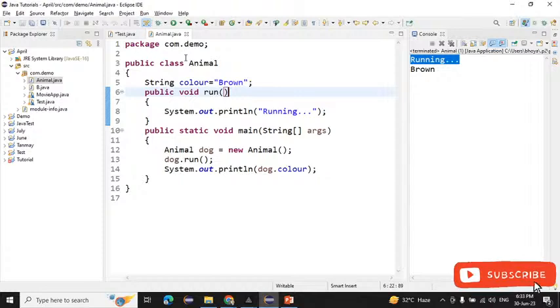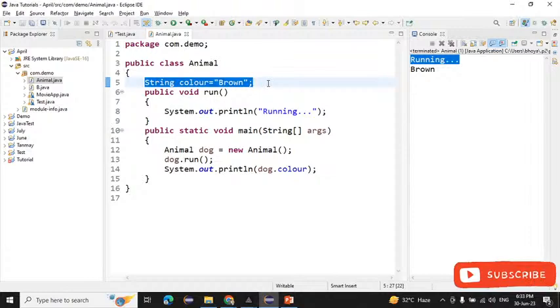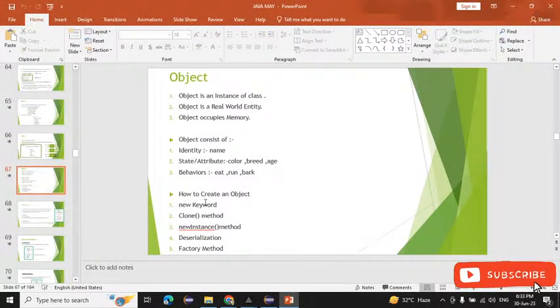Class is the blueprint or the prototype, and if you talk about the object, it is the instance. Object has states, and object has identity, meaning some name. Object has state and attribute, and object has some behavior also, that is eat, run, and bark. So this is all about the class and object. Anyone have any doubt till here?